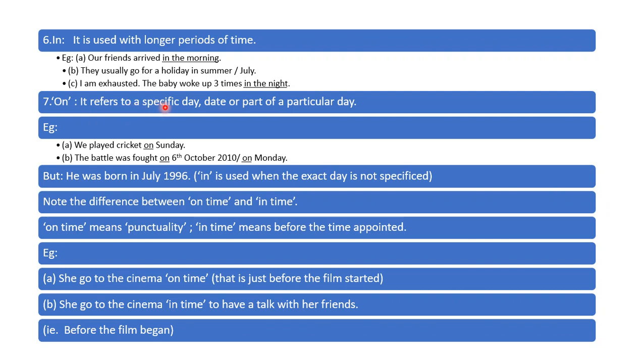It refers to a specific day, date, part of a particular day. On refers to a specific day, date, part of a particular day. On Sunday, on Monday, on 6th October. So these are the examples. We played cricket on Sunday. So this is the specific day, Sunday. The battle was fought on 6th October 2010 or on Monday. So this is a particular time, date, and particular day.